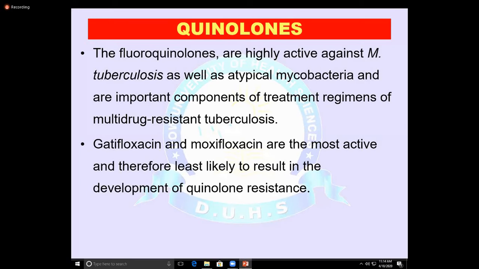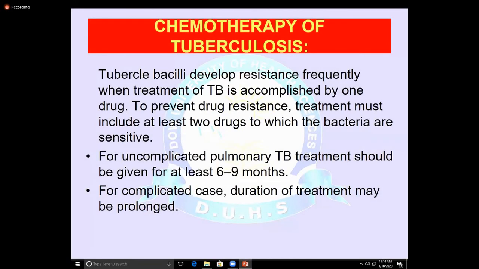Now, the chemotherapy of tuberculosis. I have told you in previous lectures that single antitubercular drugs frequently produce resistance when treatment of TB is started with one drug.